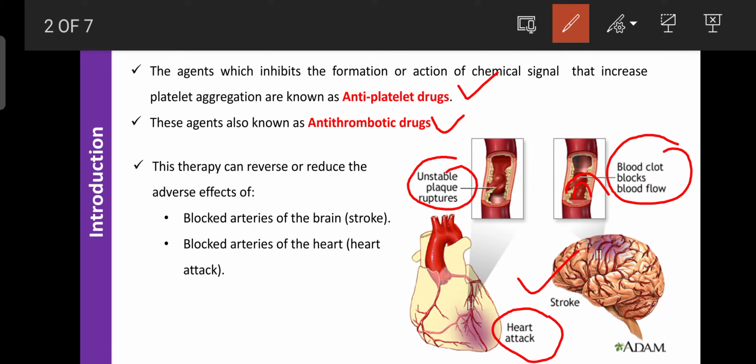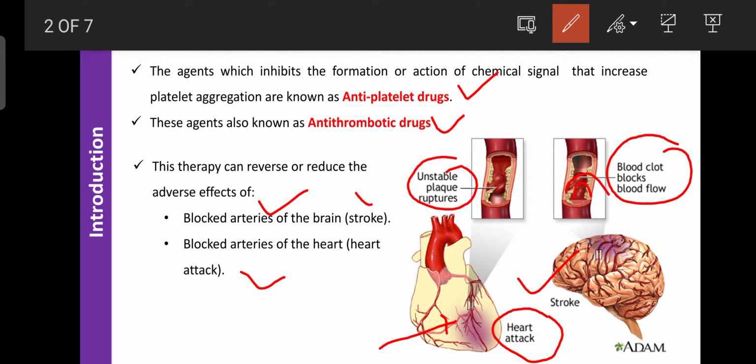Heart attack occurs due to lack of blood circulation towards the heart, due to any blockage in the coronary artery. That blockage can be cleared with the help of antithrombotic drugs or antiplatelet drugs. That's why these drugs are mainly used in heart attack, because they can prevent the blockage of arteries of the heart, and they also remove the blockage in the arteries of the brain. So that's why they are also used in stroke.